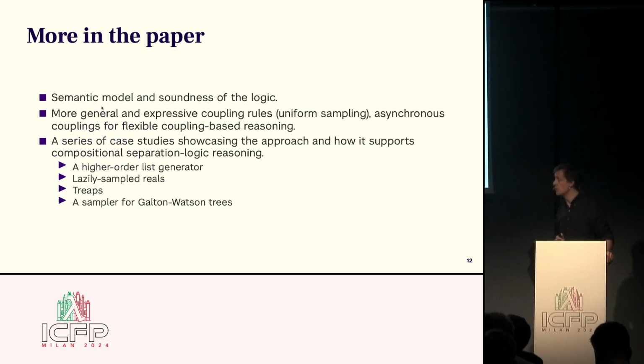All right. In the paper, you find much more. The really key challenge of this work is proving that it is actually sound. You can read much more about that in the paper. Moreover, we have a bunch of more expressive coupling rules for uniform sampling in general as well. And what also turns out to be quite neat is asynchronous couplings, and a concept of pre-sampling tapes, which we presented at POPL this year. For this work in particular, it would be quite convenient to use these pre-sampling tapes to manage the later manipulation, so we can eliminate laters earlier than we would otherwise have been able to do.